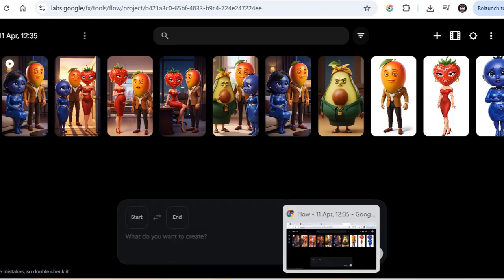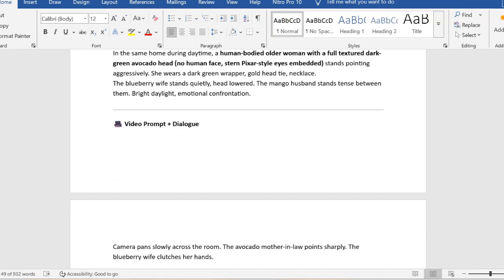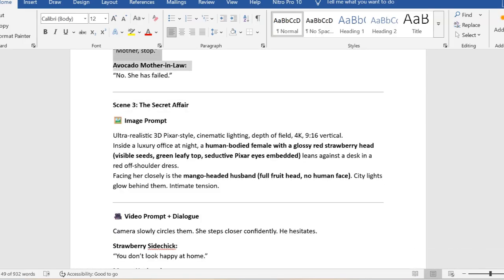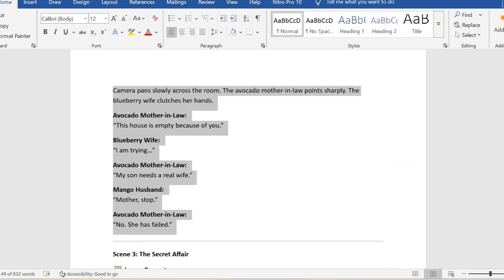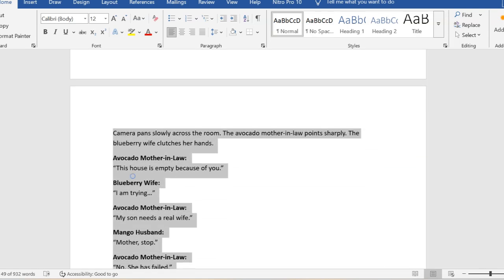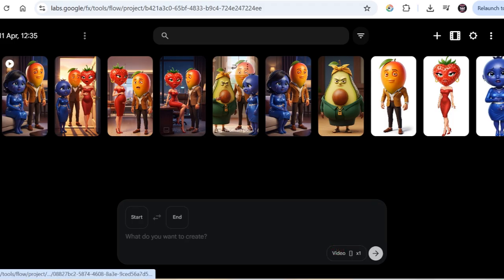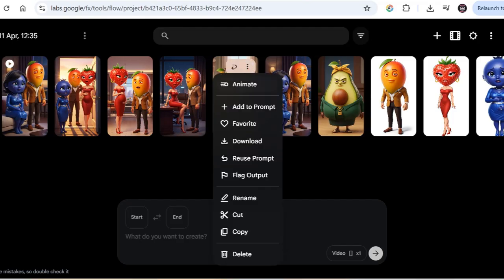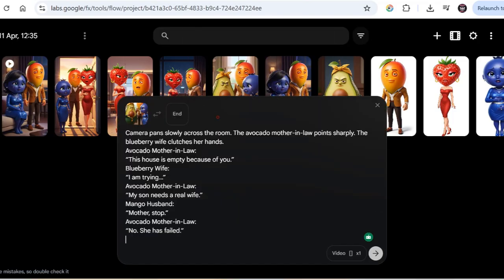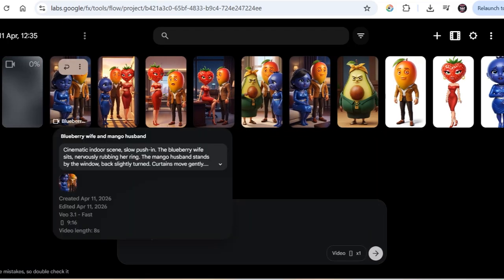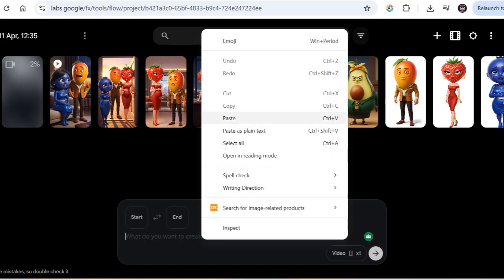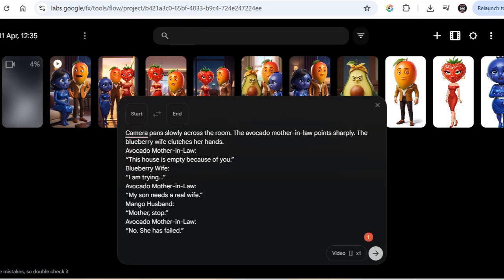Head over to your prompt and copy the video and the dialogue scene. Mind you, if you feel the speech can be too long, you have to maybe cut it down a bit and repeat the scene. But let's create that first. Paste in your prompt. Make sure the dialogue is allocated to who will say what, and click on generate. You have to use this format to actually create your dialogue. It helps the AI to know who is talking first and who is talking next.